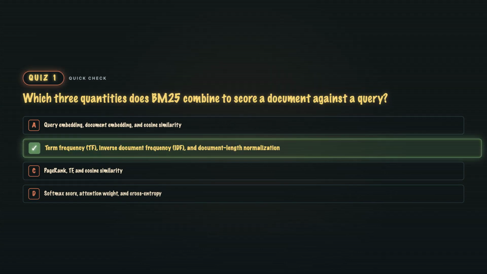B. TF, IDF, and length normalization. The scoring function has 2 constants, K and B, that get tuned once and stay set. No training data, no GPU, runs in milliseconds. Robertson and Zaragoza 2009 is the canonical reference.